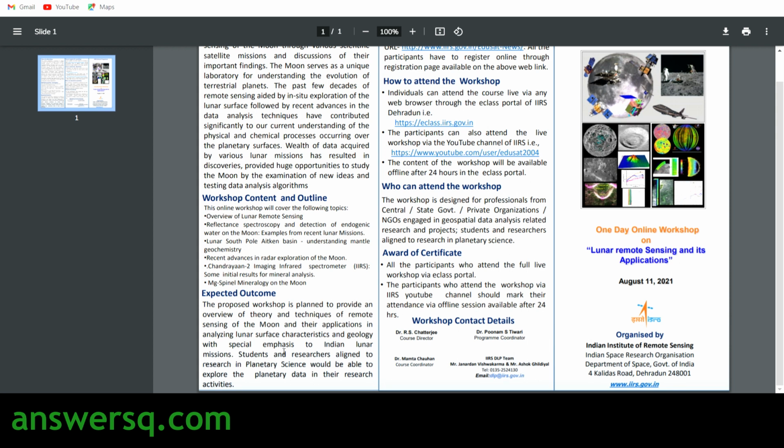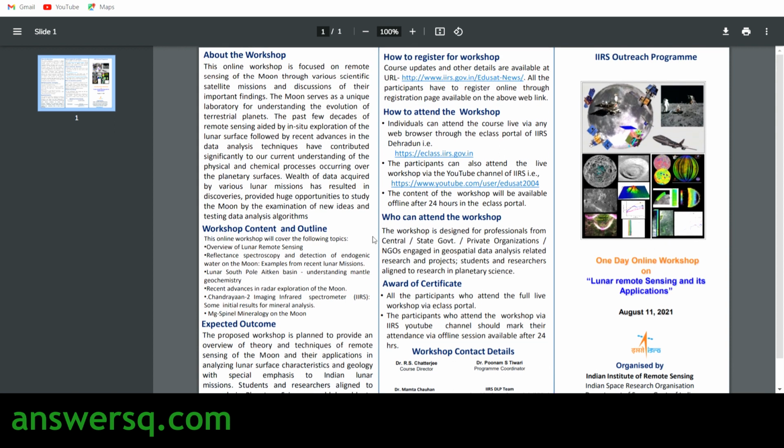By the end of this program, you will know the theory and techniques of remote sensing of the moon and their applications in analyzing lunar surface characteristics and geology. You will know this at the end of this program.